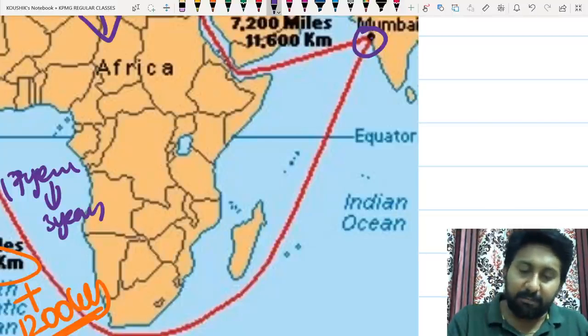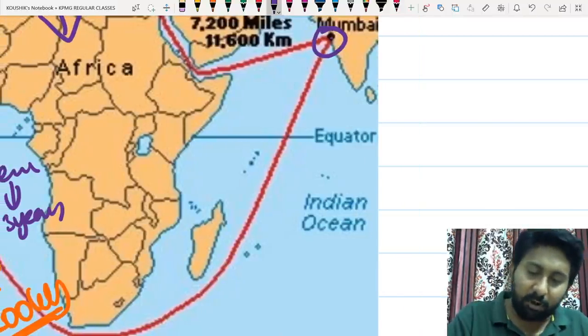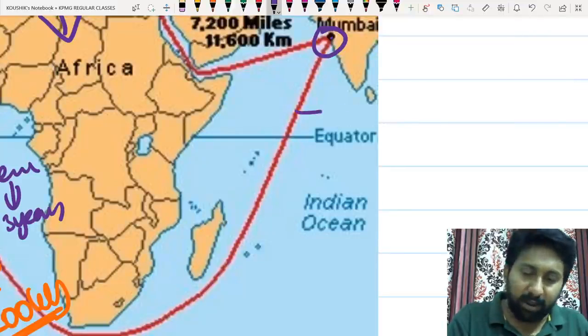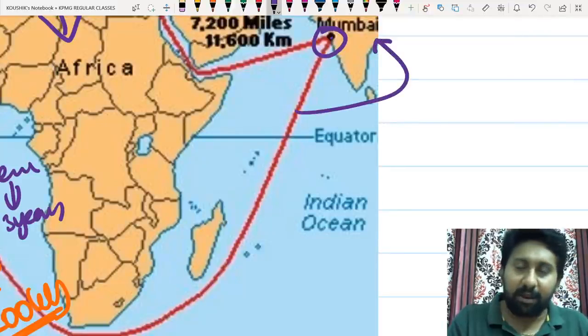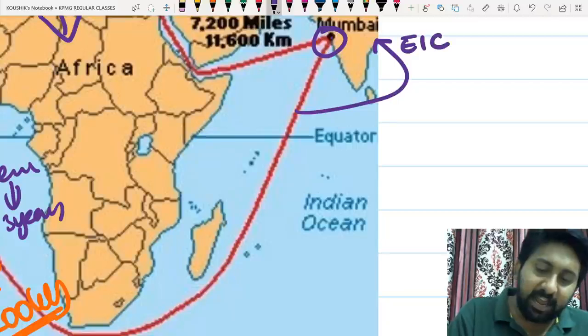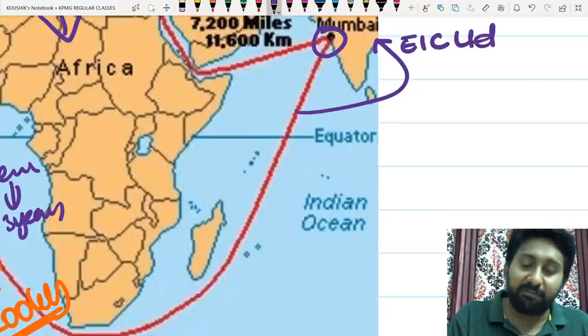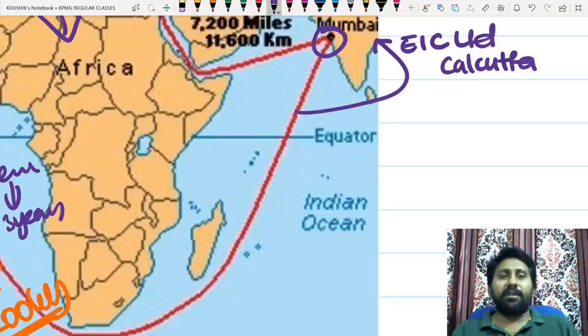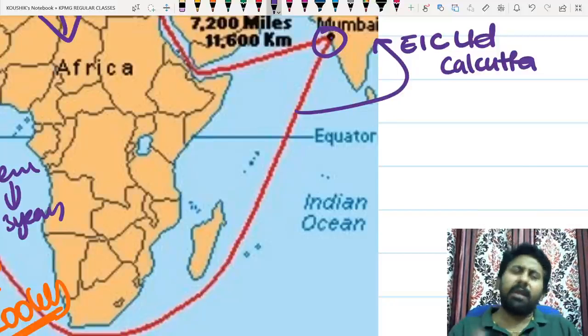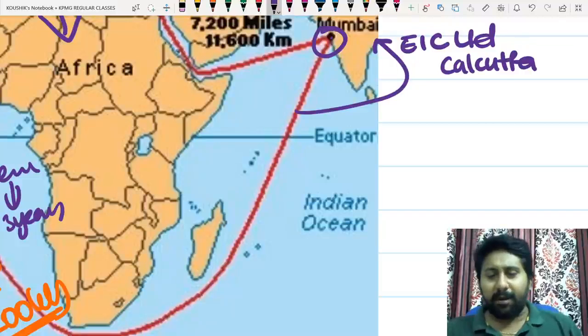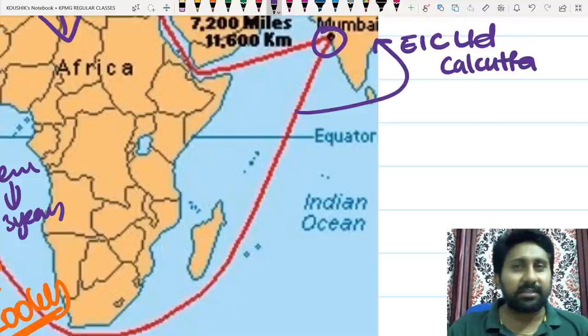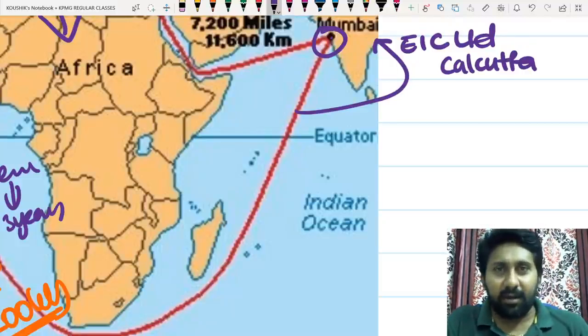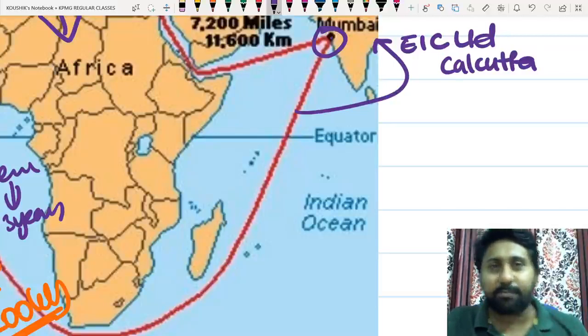When the British first came, they also came not to Mumbai but to Calcutta. That's why the first East India Company Limited had its head office in Calcutta at that point of time. They started invading through Calcutta, not Mumbai. Mumbai later became important. So what happened? The East India Company Limited started in Britain and had its establishment in India.